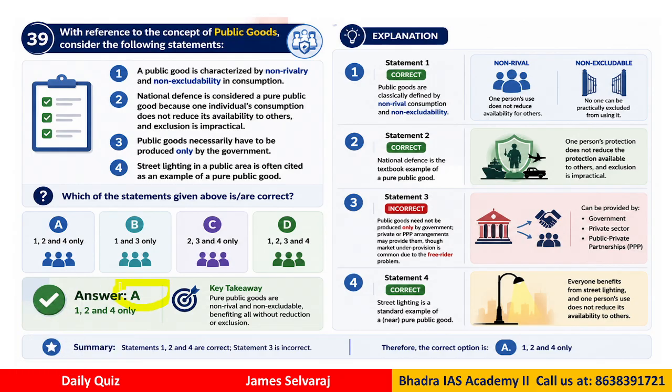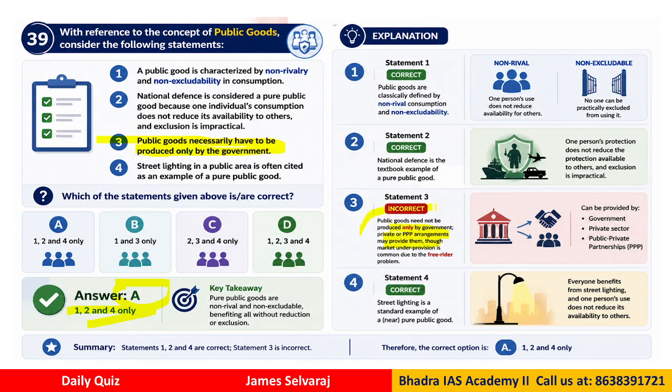Why? Because statement number 3 is wrong. Public goods are produced only by government? No. Public goods can be even produced by the private sector, though they generally don't produce, but it is not necessary that only government has to produce. So now we have PPP arrangements, public-private partnership.